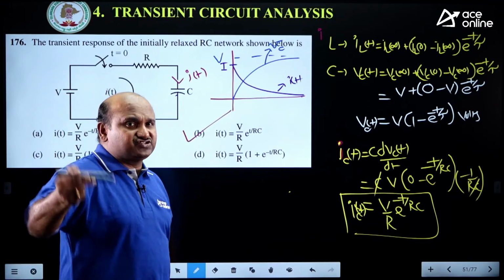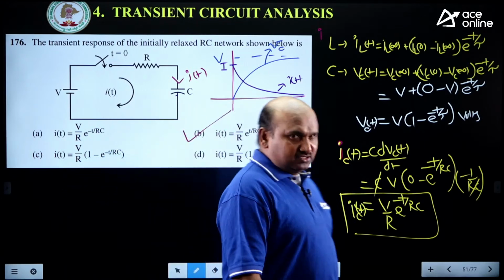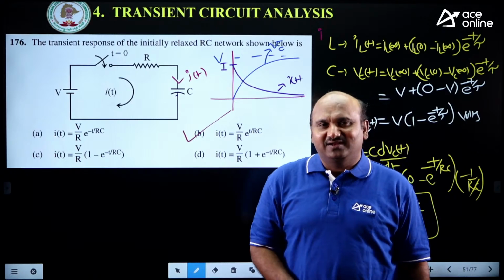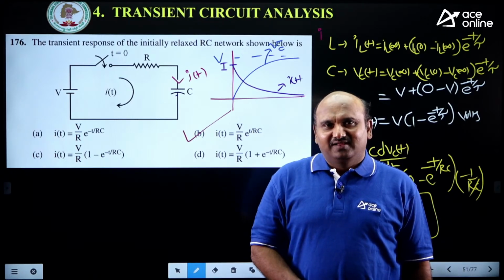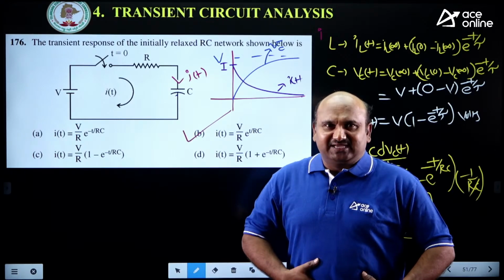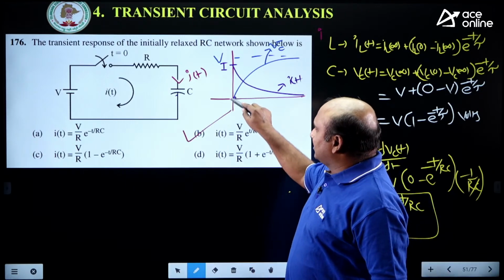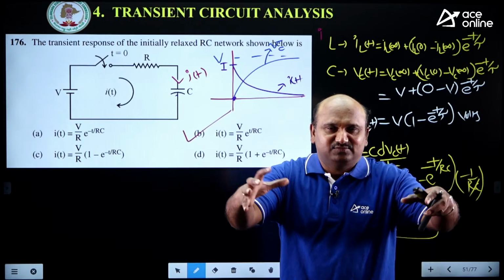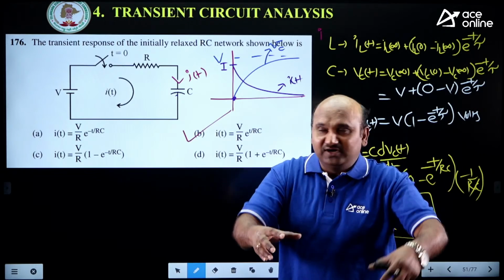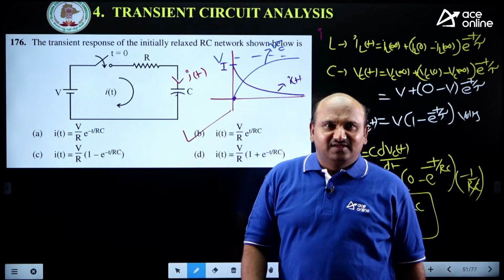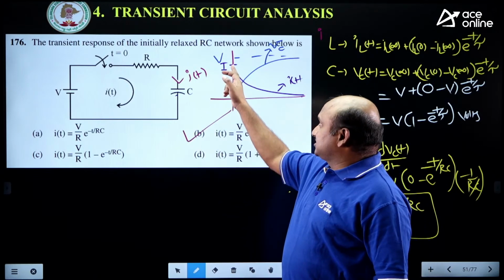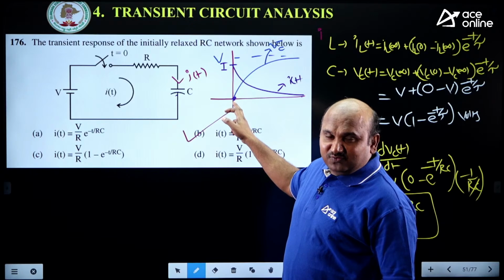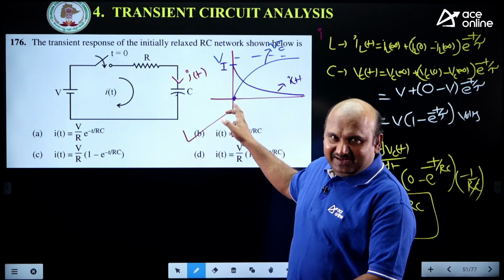Whenever the capacitor is charging, one simple example you can take. Suppose you go to a hotel and order one meal. At the start your stomach is empty, nothing but the capacitor is not charged, empty. The food on the plate is maximum, the total food is there. Let us take that food as the current. At the start, how much food is there? Maximum. How much is the voltage? Nothing but your stomach is nil.